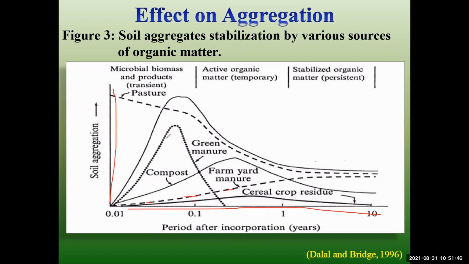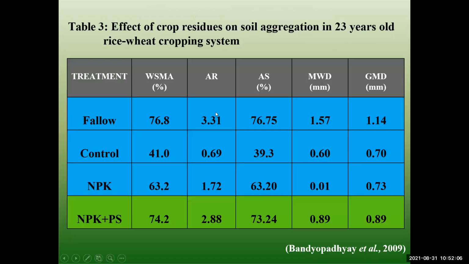Okay, again the graph: it shows the organic matter, microbial biomass, active organic and stabilized organic matter. This is the effect of aggregation.